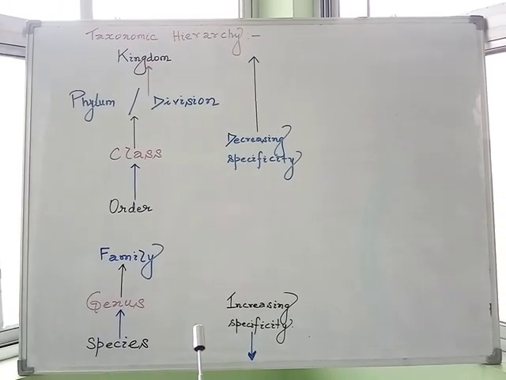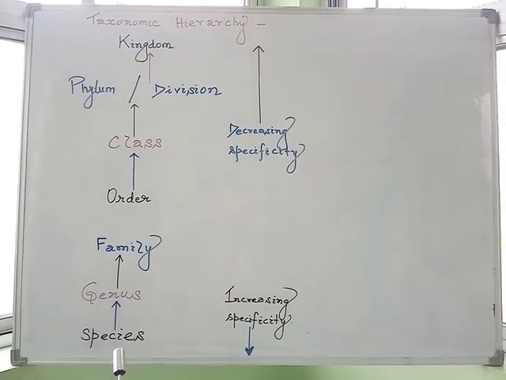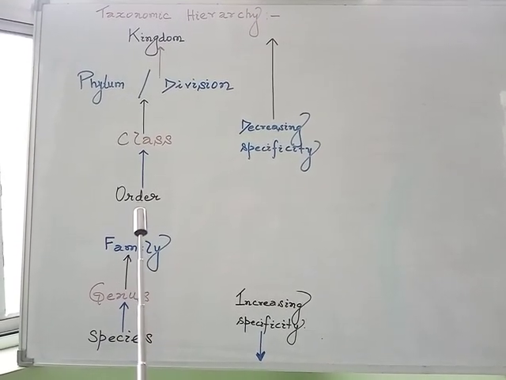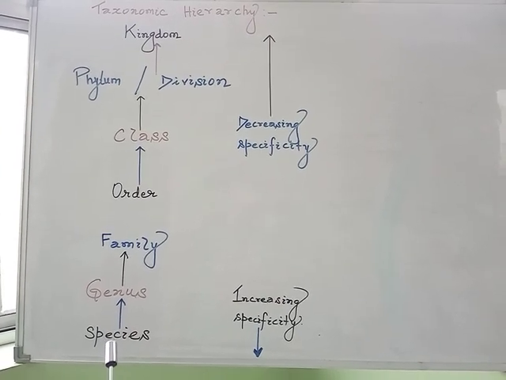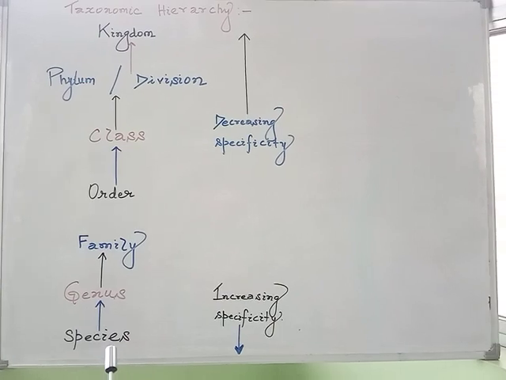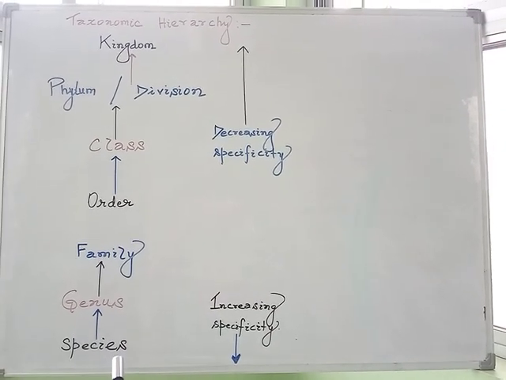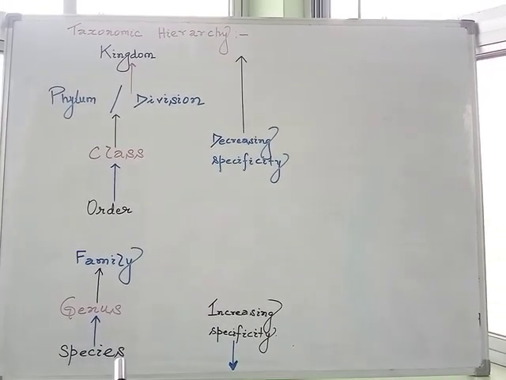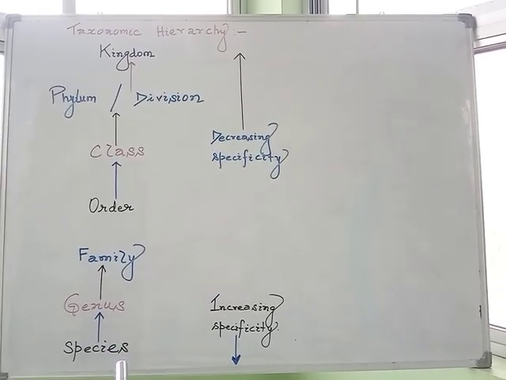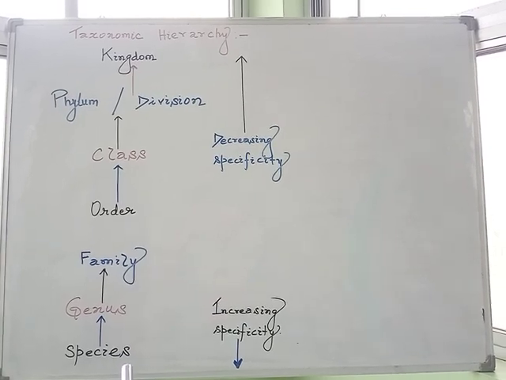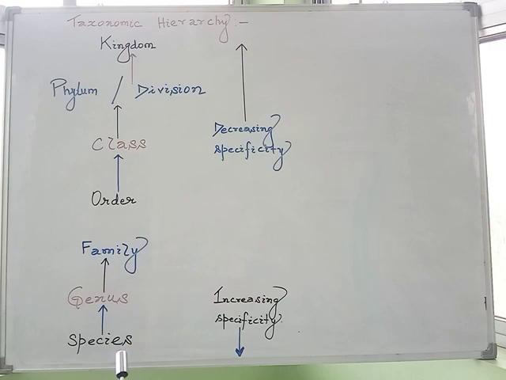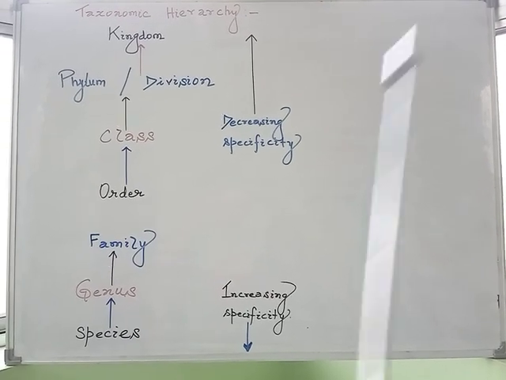So far, we have also discussed species, genus, family, and order. Let us take a quick look. In brief, species are a group of individuals having similar morphological characters and are able to freely interbreed among themselves in nature to produce fertile offspring of their own kind.